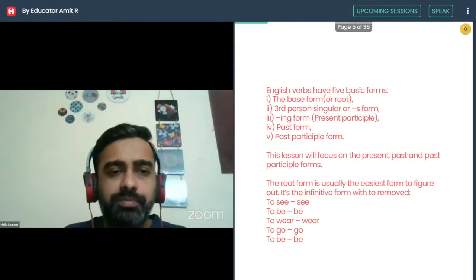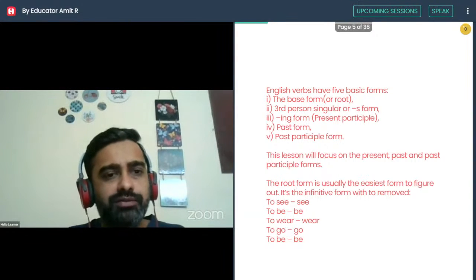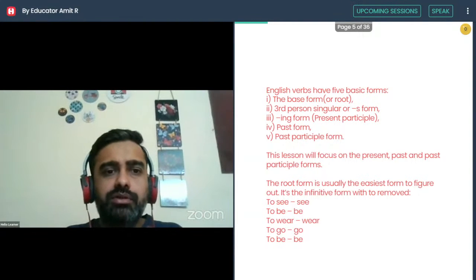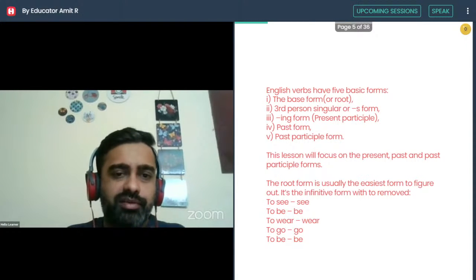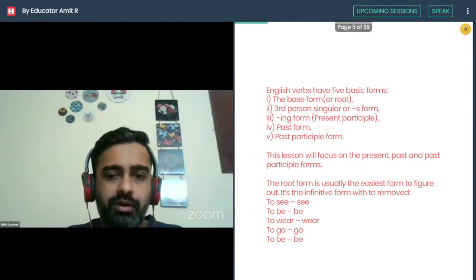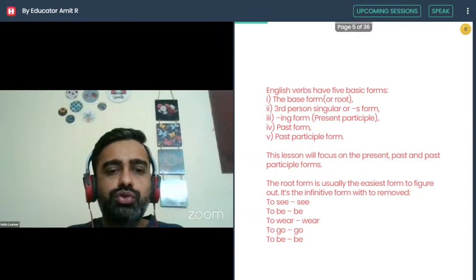So as we discussed, in terms of the regular verbs, the verbs basically have 5 basic forms, right? So these are the forms. We all know about the base form, the third person singular S form, the ing form which is the present participle, and the past form and the past participle. So this lesson will focus on the present, past, and the past participle forms, because obviously we are learning the difference between the regular and irregular verbs. Okay. So the root form is usually the easiest.